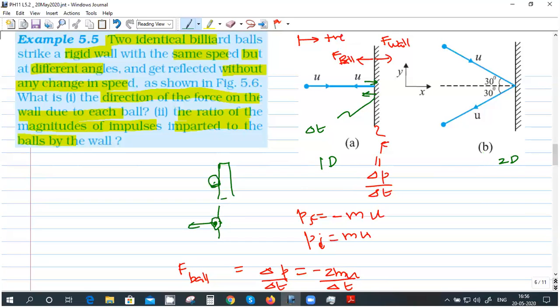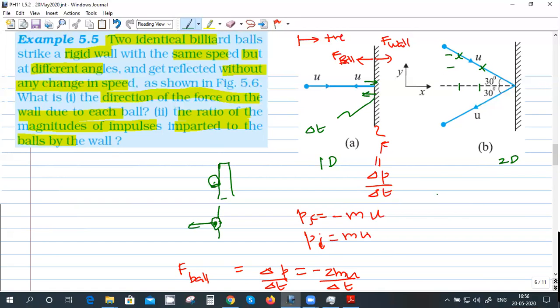U has got two components. Even if you take the motion of the ball from this point to this point, X is changing and Y is changing, right? So both are changing, so it's a 2D problem.